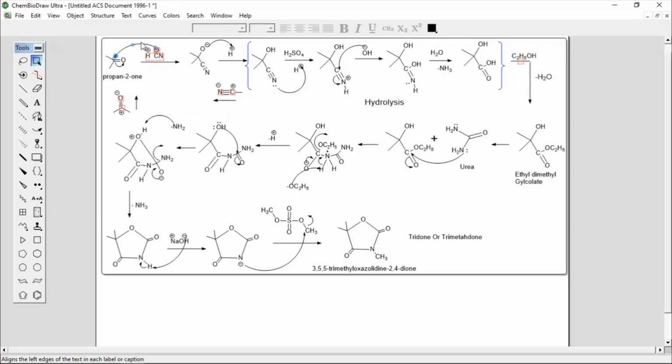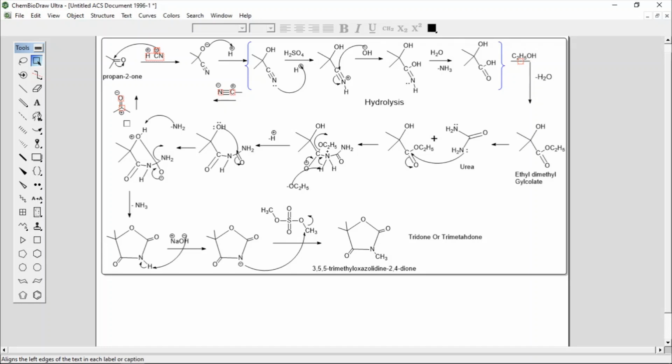CN minus will act as a nucleophile, and the carbonyl carbon will act as an electrophile, because that carbon is attached to an electron-withdrawing group, oxygen. Oxygen is more electronegative than carbon, so it withdraws electrons towards itself and makes this carbon an electron-deficient or electropositive center.